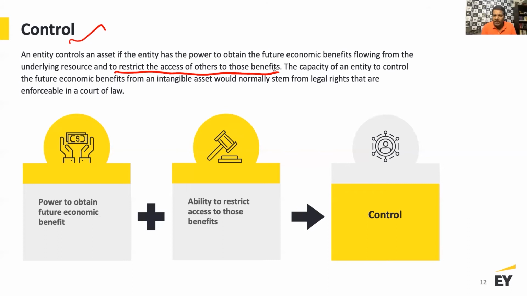Everything goes back to whether I can enforce the control or the right which I have, and the test of that is that it can eventually be enforced in a court of law. So to summarize, it is the power to obtain future economic benefit and the ability to restrict others' access to those benefits, and that in a way means that I am in control.